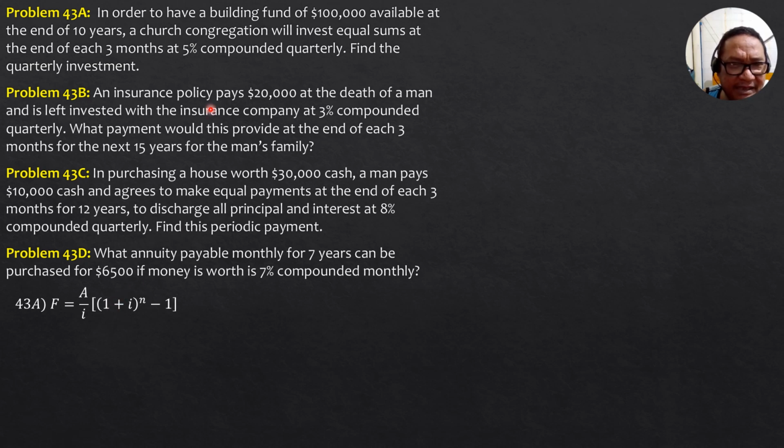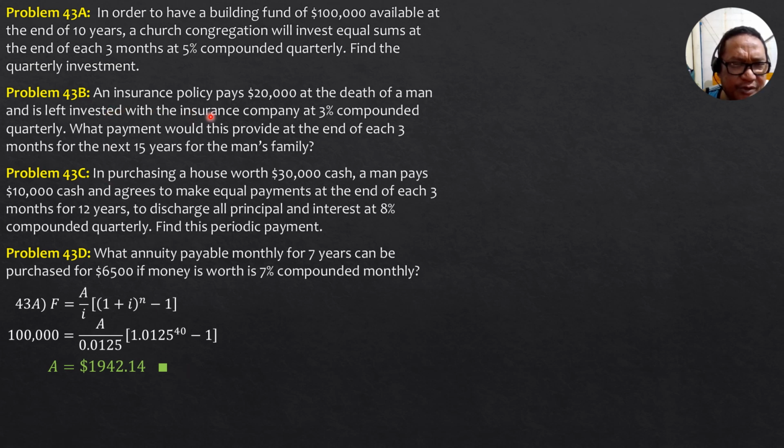So I is 0.05 divided by 4, so it is 0.0125, and n here is 4 times 10 years, so 40. Substituting, 100,000 is A over 0.0125, quantity 1.0125 to the 40 minus 1. So using the calculator, A is 1942.14 dollars. So this is the quarterly deposit.